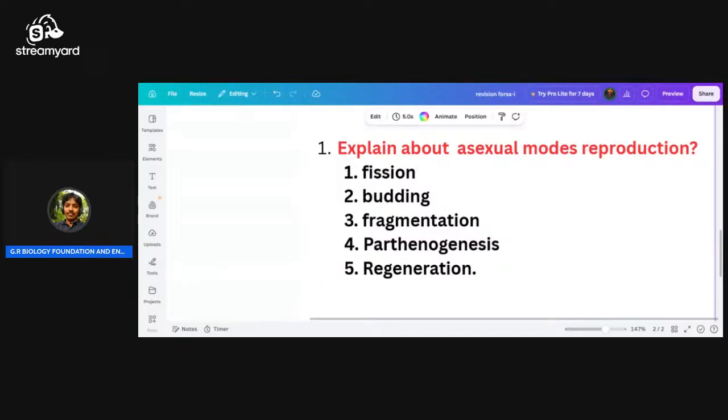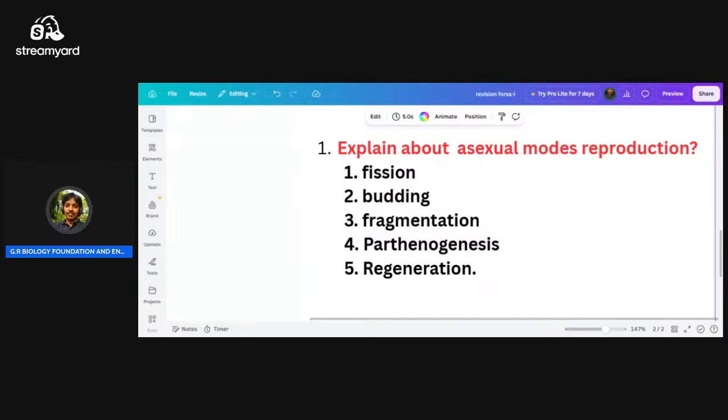Sometimes the ovum, the female gamete, forms a zygote without fusion. If there is no meiosis in those cells, this process happens. The parthenocarpic zygote develops into a male.